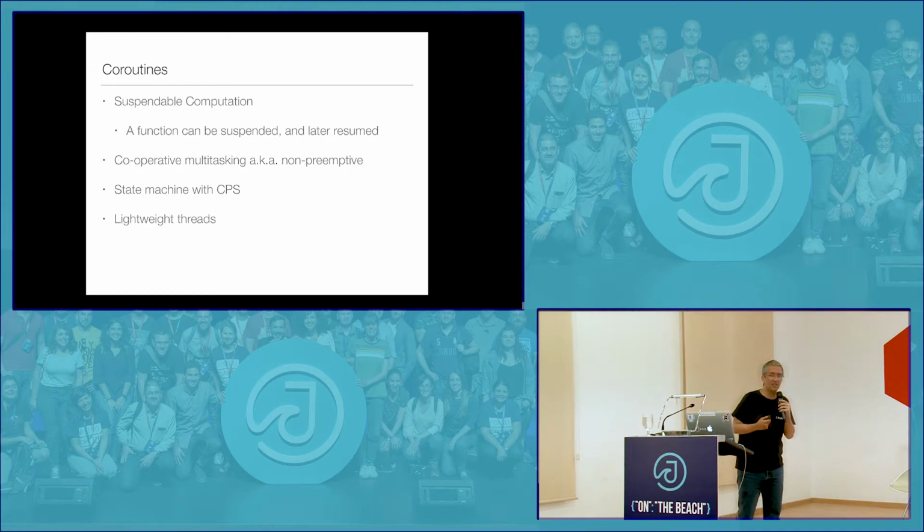It is essentially, under the covers, a state machine with CPS, which is continuation passing style, which is a very eloquent way of saying it's callbacks. So coroutines are essentially callbacks that are handled for you under the covers using the state machine and the compiler. And it's handled by the compiler, meaning that it is not bound to the actual platform that you're working on.